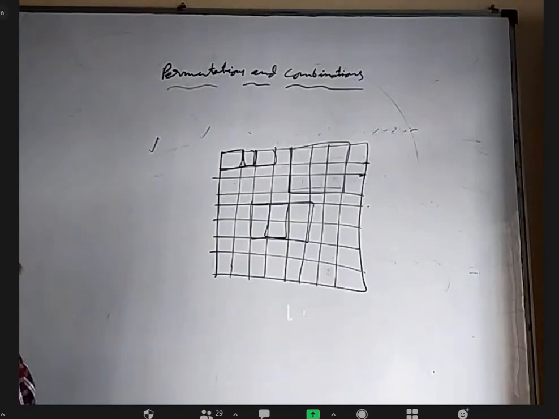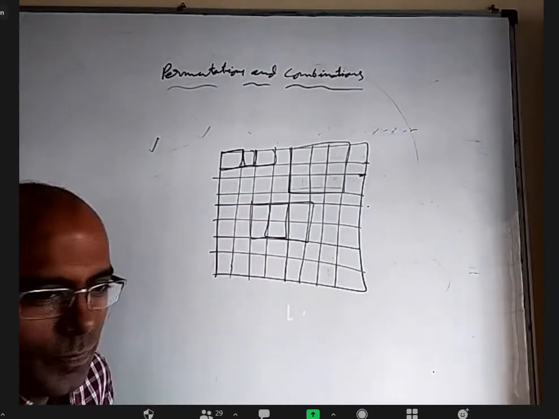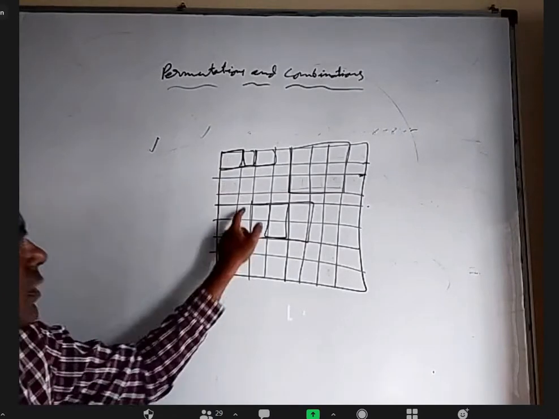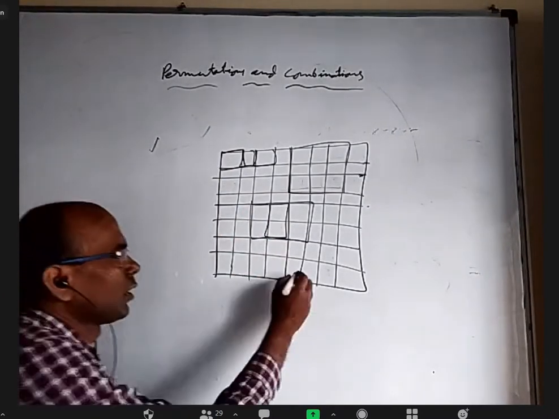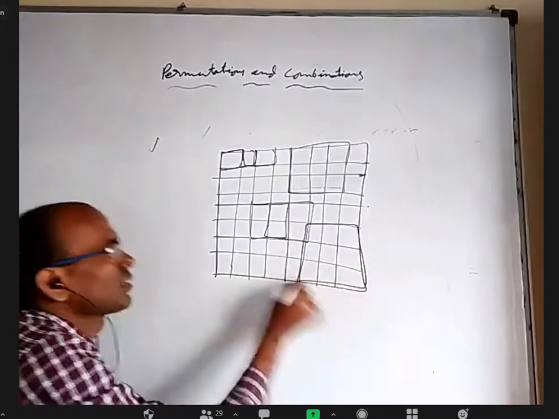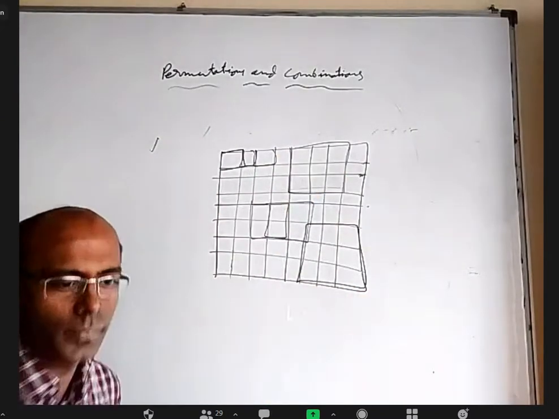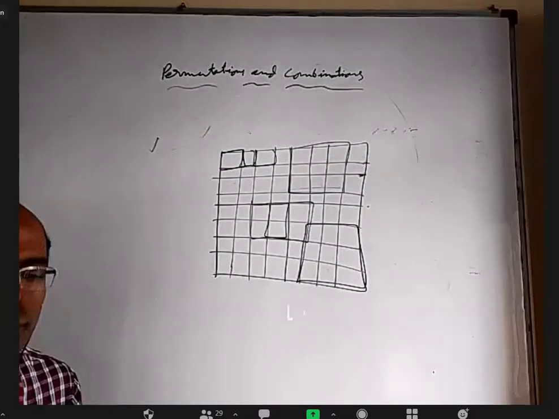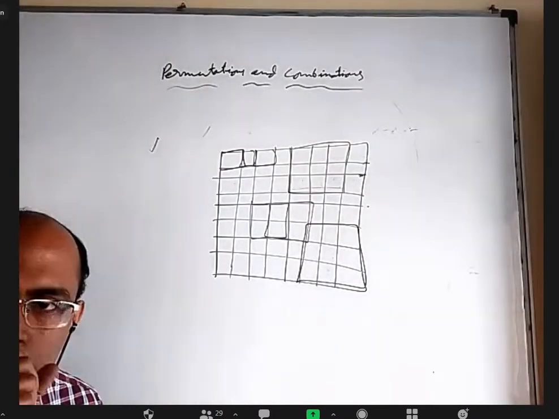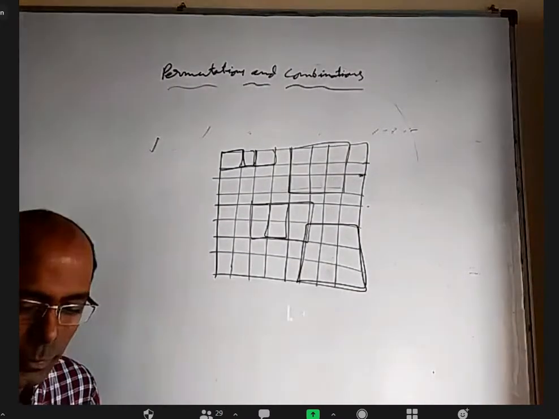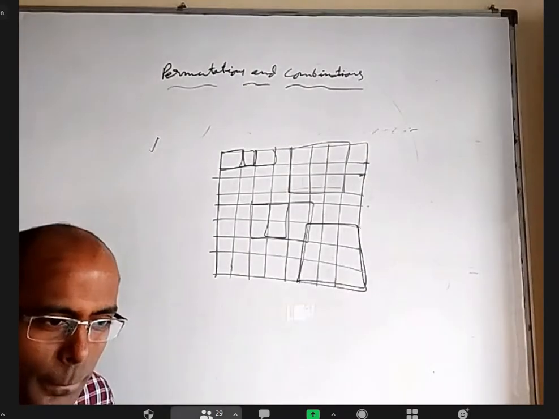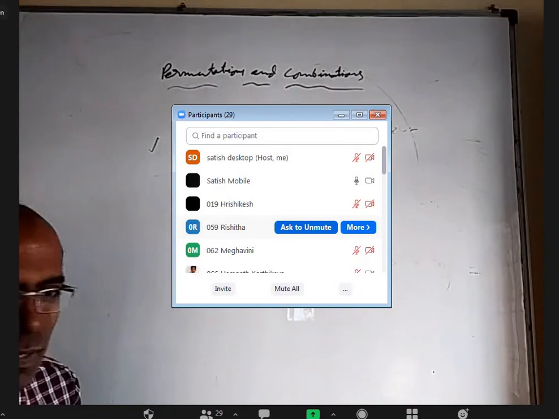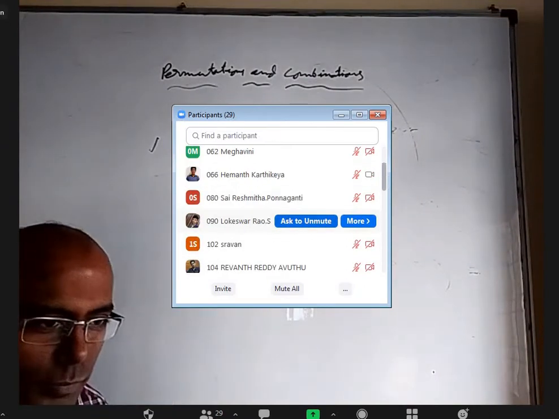I want the number of squares in this grid of all possible sizes. You can take a small size, you can take this much size, or even this much size, or the full thing is also one square. In total, how many squares are there in this? That's the question. 8 into 8, sir. That is the smallest size. Smallest size squares are 64, but I'm asking all possible sizes put together.